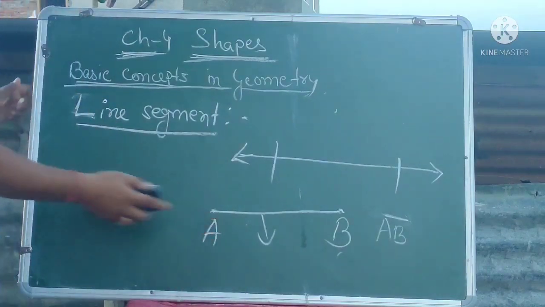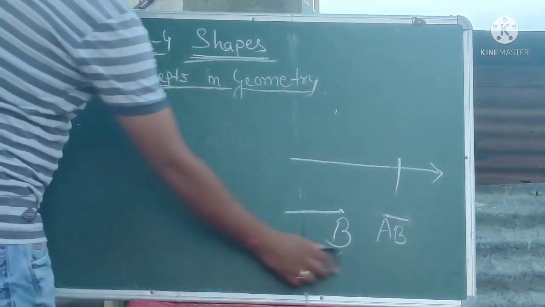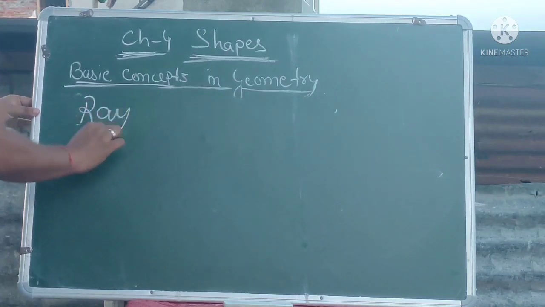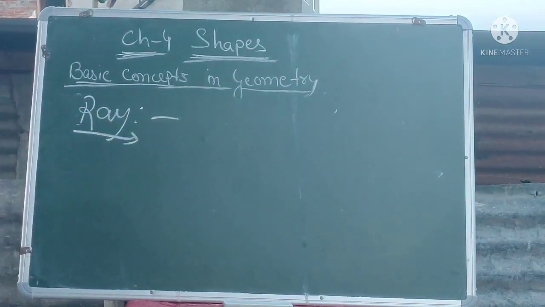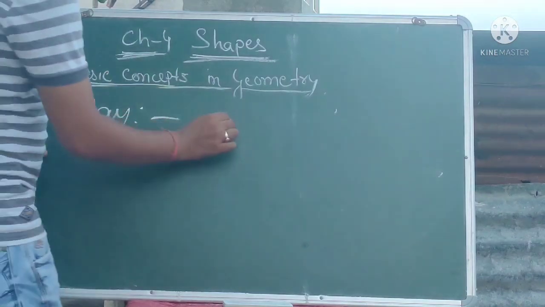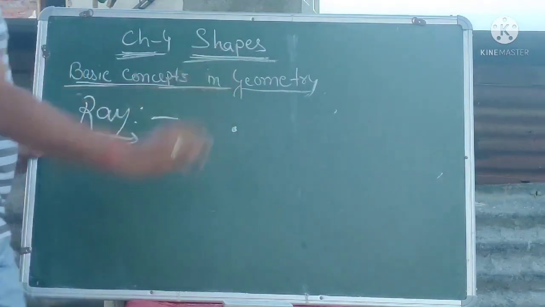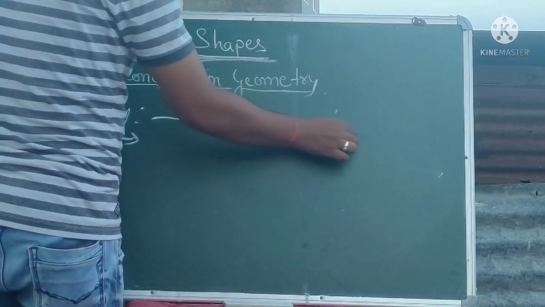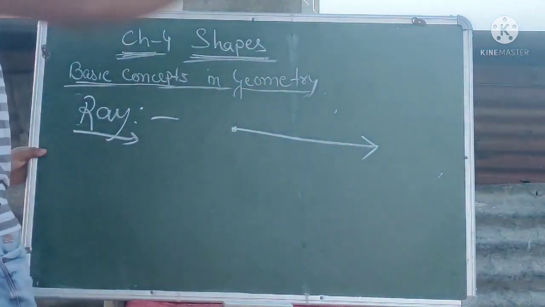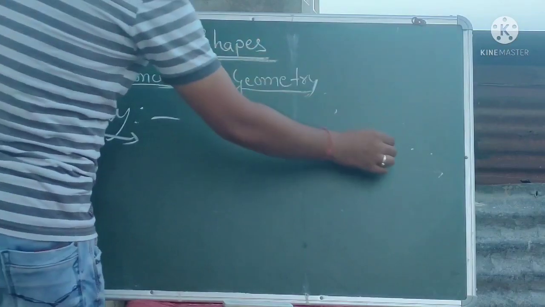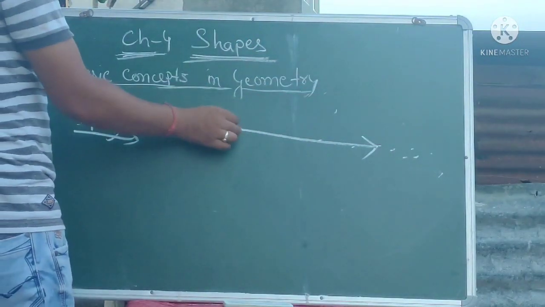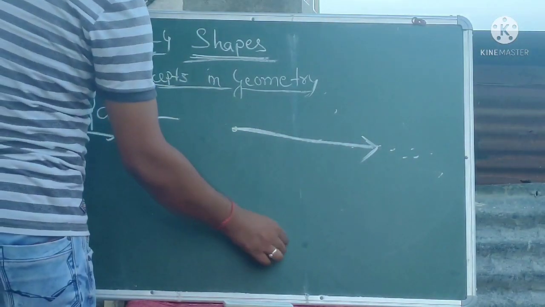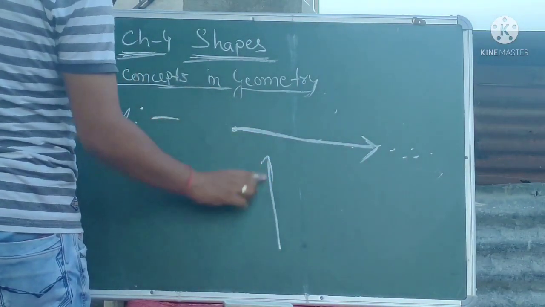After line segment comes the ray. So what do you understand by ray? In a ray there will be an initial point. From the initial point the ray will start, and then it will move endlessly in one direction. It will go on. So in a ray there will be one initial point, and at the other end there will be a straight line. You can draw a ray in this way also. This is also a ray.